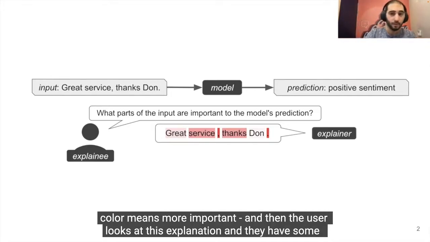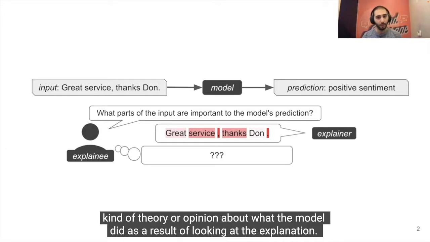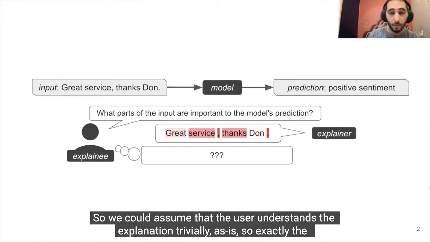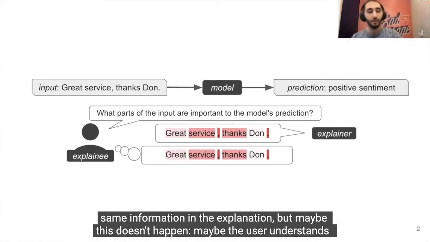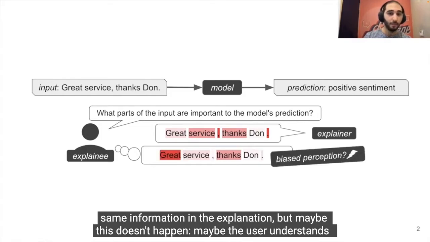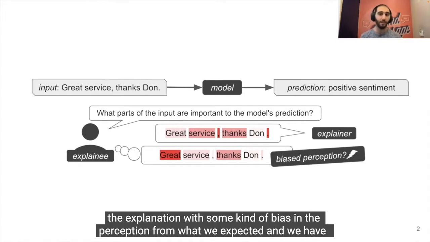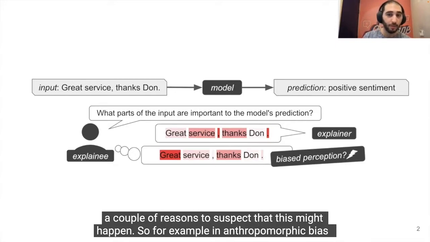And then the user looks at this explanation and they have some kind of theory or opinion about what the model did as a result of looking at the explanation. So we could assume that the user understands the explanation trivially as is, so exactly the same information in the explanation, but maybe this doesn't happen. Maybe the user understands the explanation with some kind of bias in the perception from what we expected, and we have a couple of reasons to suspect that this might happen.